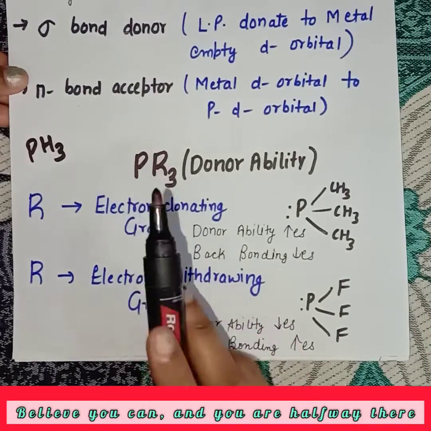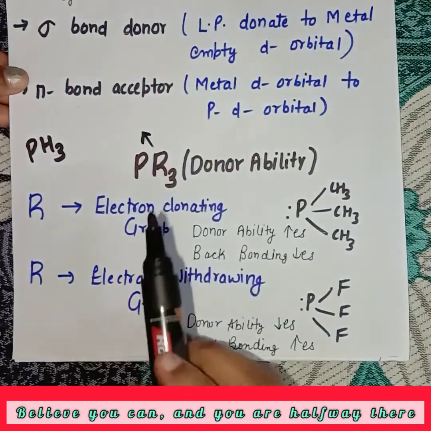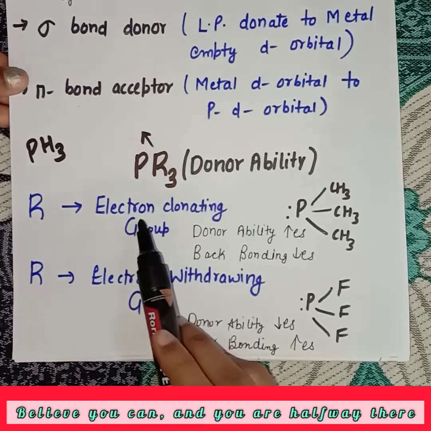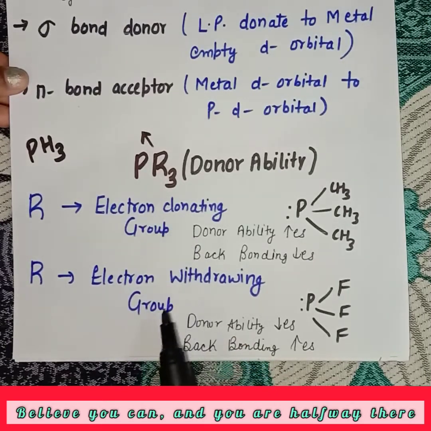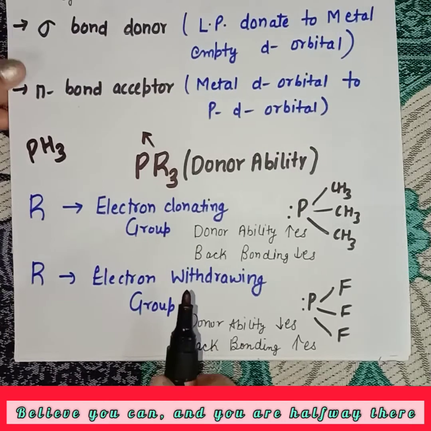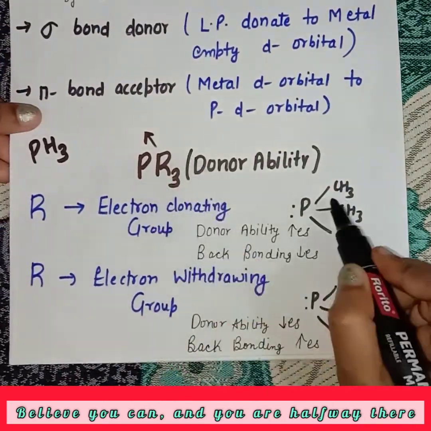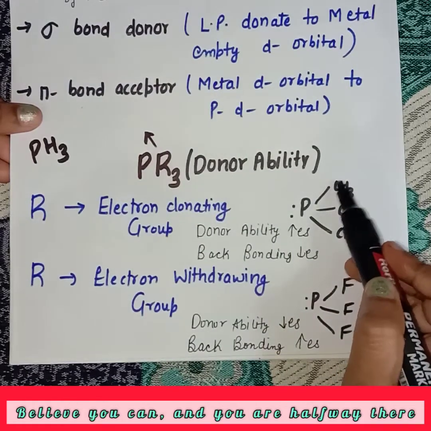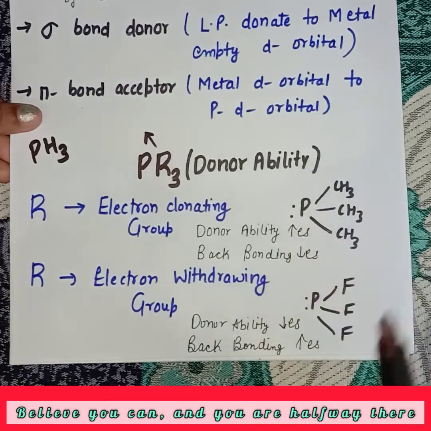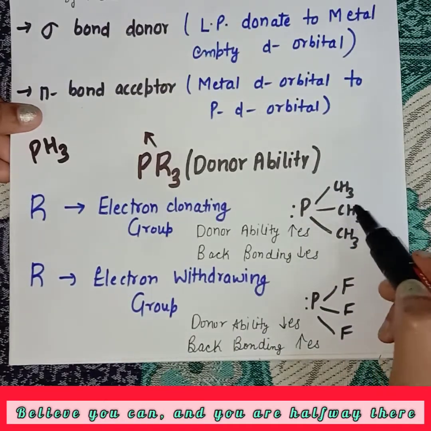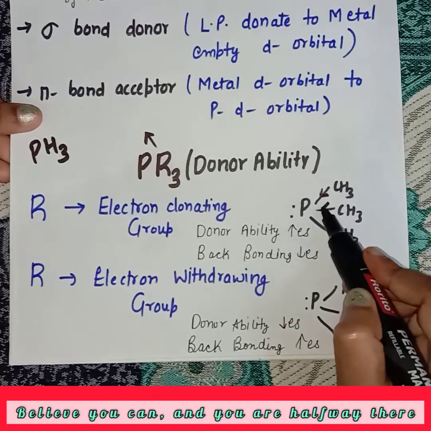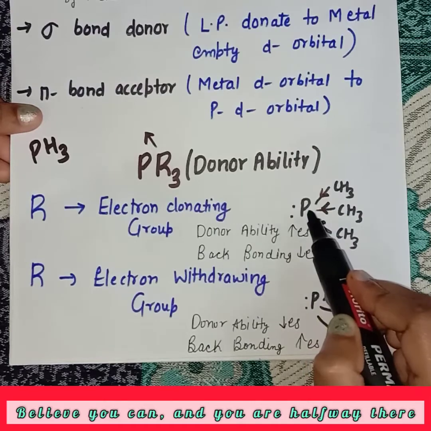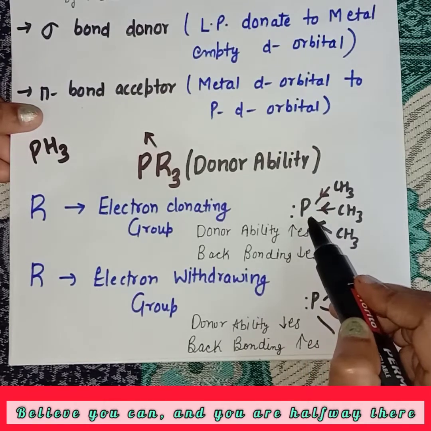It is PR3, where the R group can be either an electron donating group or an electron withdrawing group. If the R group is electron donating, like CH3, it releases electrons to phosphorus, donating electron density, so the electron density on phosphorus increases.